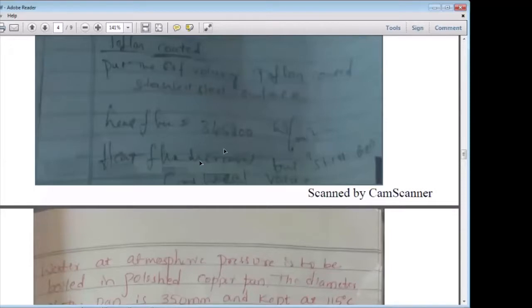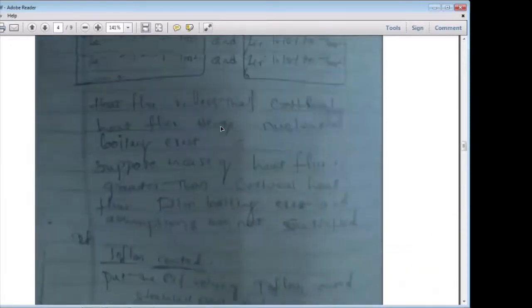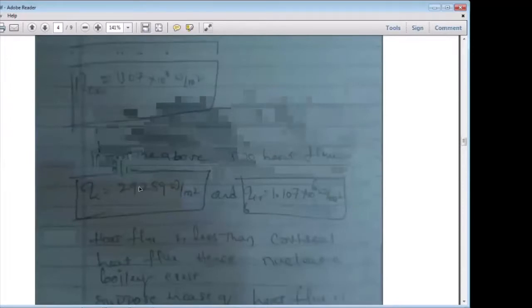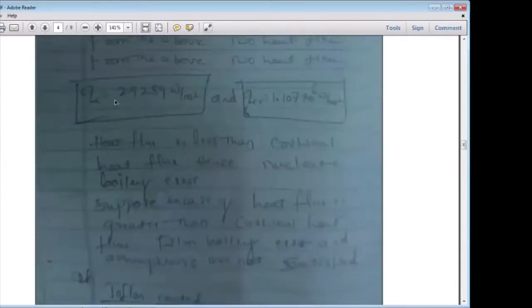So what do you understand? In this problem, if it is a Teflon coated material, the heat flux is more as compared to the stainless steel material. Nowadays they are using Teflon coated material for heating purposes. But even if it is Teflon coated, the heat flux is less than the critical heat flux. Hence, it indicates that nucleate boiling exists.